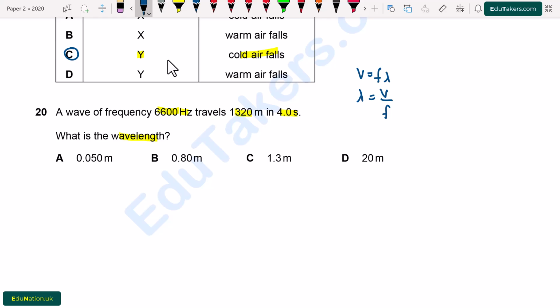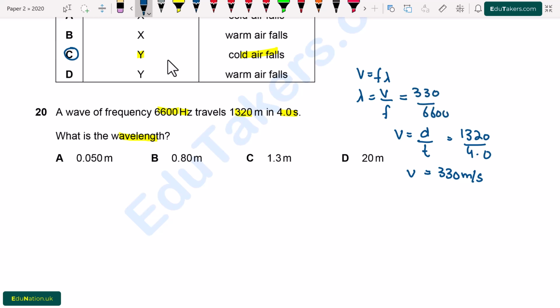Frequency is given which is 6600 Hz, but the speed is not given. So we can calculate the speed by using formula the distance over time. Distance is 1320 meter divided by time is 4.0 second. So from here V will be equal to 330 meter per second.